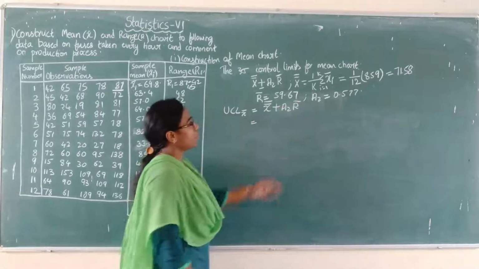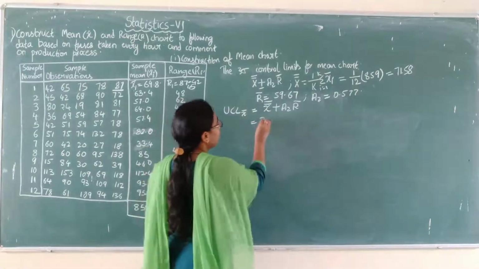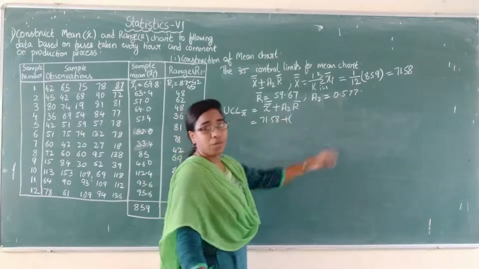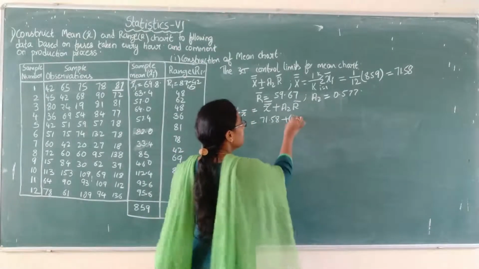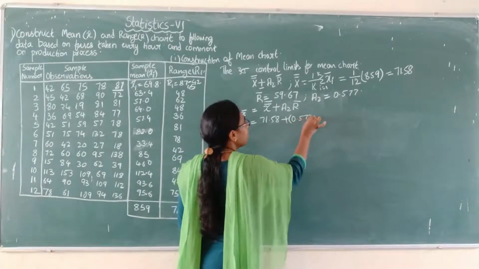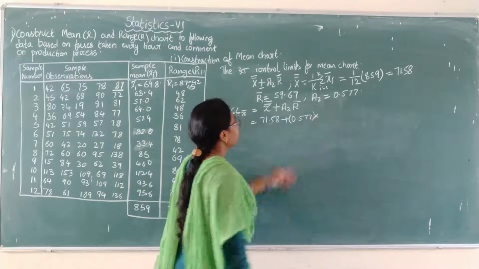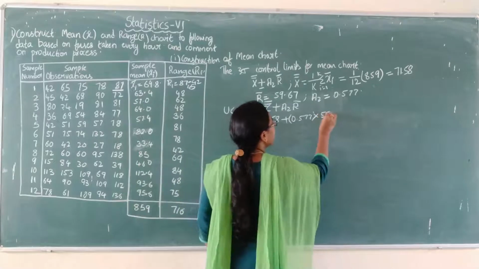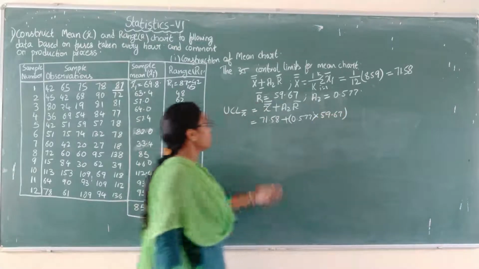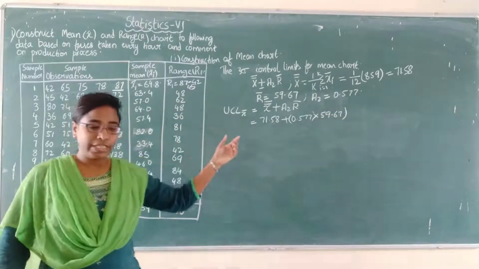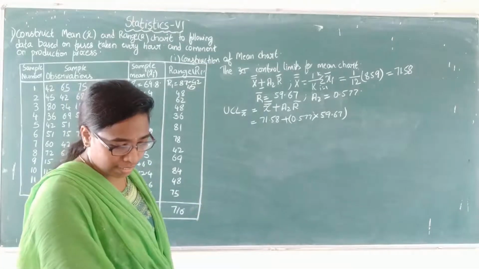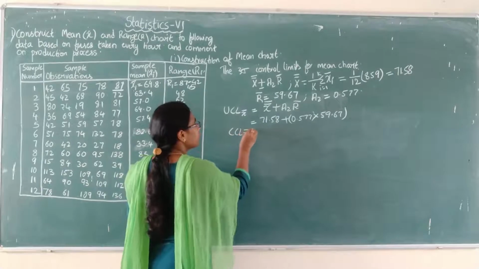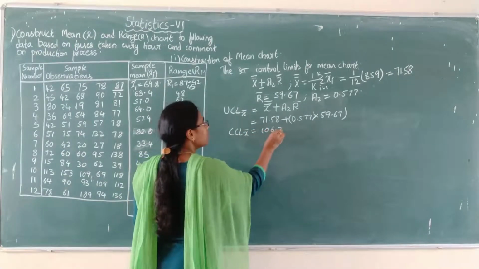What is the X double bar value? 71.58 plus the A2 value, we got it from the table, that is 0.577 into what is the R bar value? 59.67. So if you calculate this, you will get the UCL value as 106.2. So UCL of X bar equals 106.2.